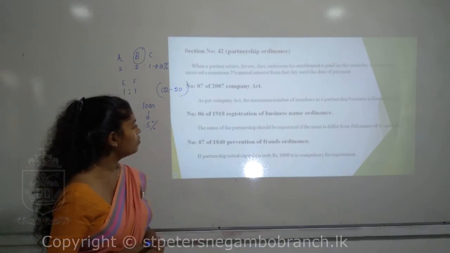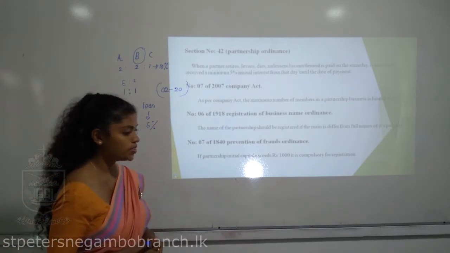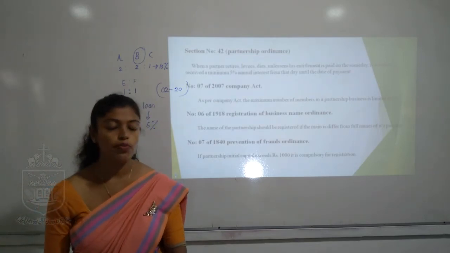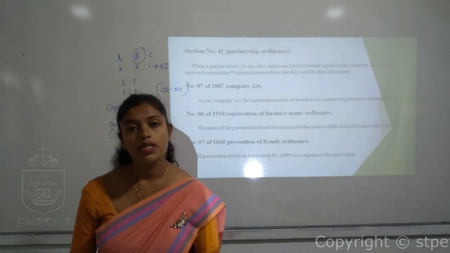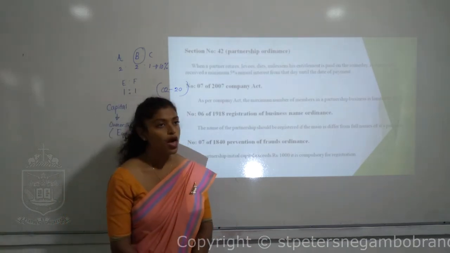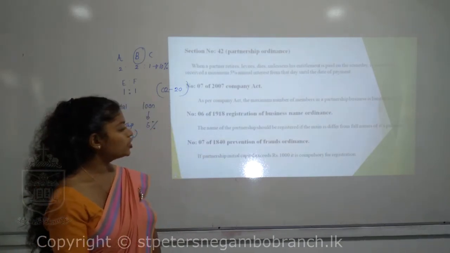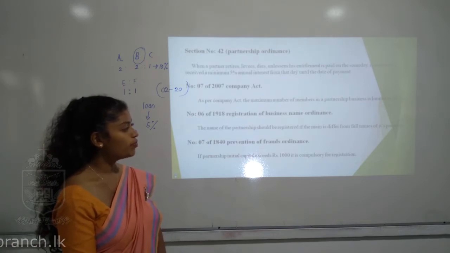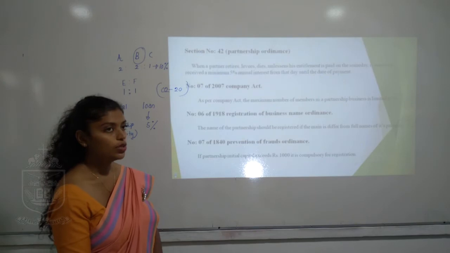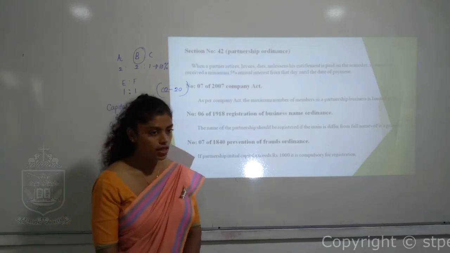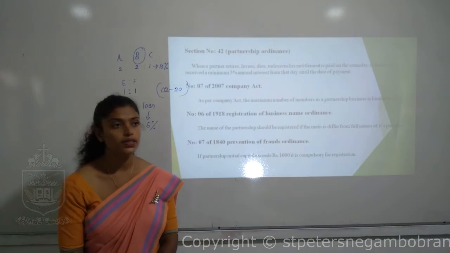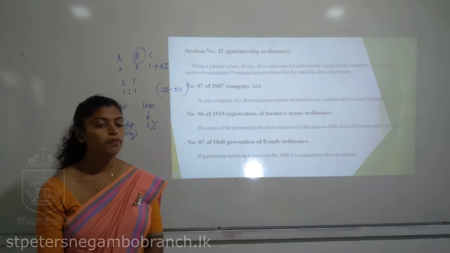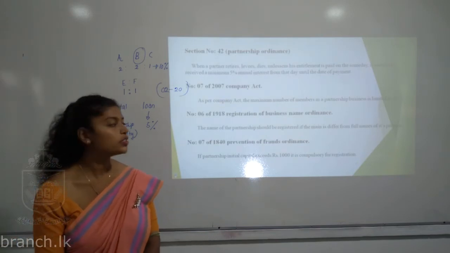So we have come to number 6 of 1918, the Registration of Business Names Ordinance. As we know, in a partnership organization, registration of the partnership name is not compulsory. But the name of the partnership should be registered if it differs from the full names of its partners. So if your business name is other than the partners' names, you should register it under number 6 of 1918, the Business Names Ordinance. This is about the registration.